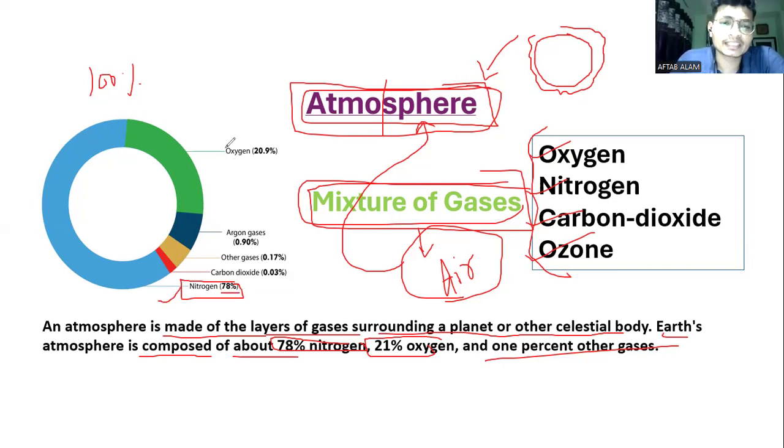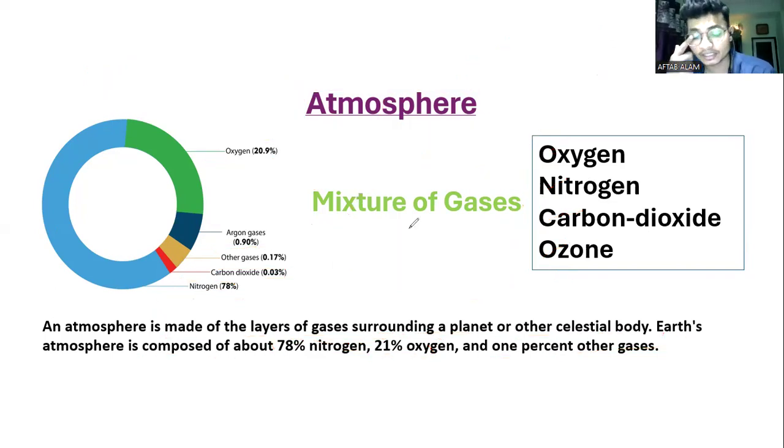The second maximum percentage is oxygen, the second most abundant gas in the atmosphere, right? The third one is argon, that is 0.90%, then carbon dioxide, and the others are in the remaining 0.17%, right? So in this slide, a mixture of gases is called air. Which is the maximum gas in the atmosphere? You can say nitrogen, while oxygen is the second highest percentage, right?